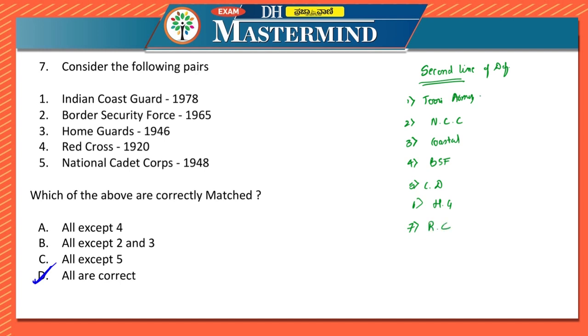Now in case of territorial army, they are voluntary part-time forces. That is, during the case of emergencies they come into play. For example, in case of natural calamities.